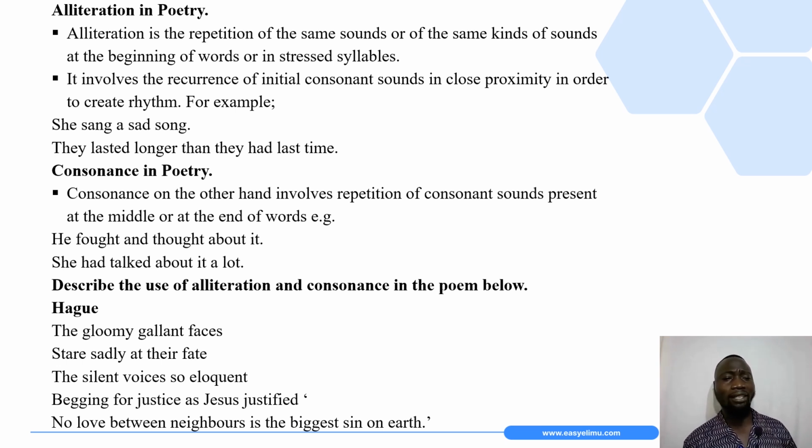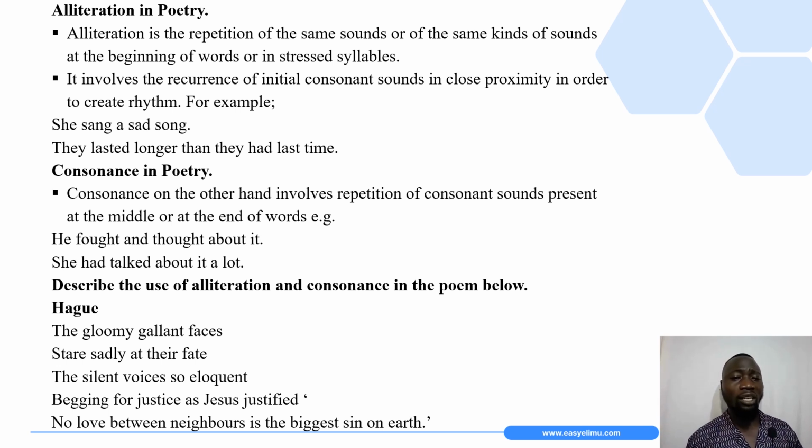On to the next thing, that is consonance in poetry. Dear students, consonance also has something to do with the consonant sound. But the only difference between consonance and alliteration is that in consonance, we identify the consonant sounds that are repeated at the middle or at the end of words that we have in a line of a poem.